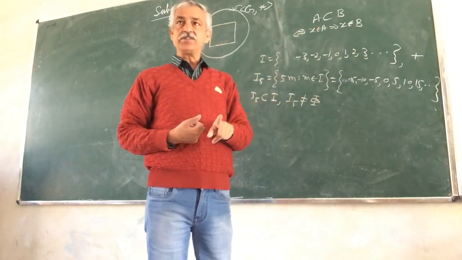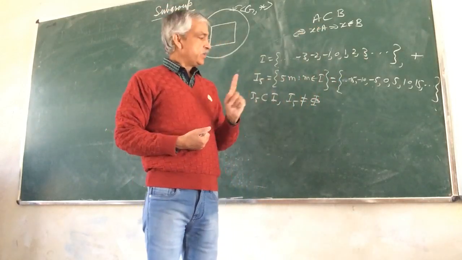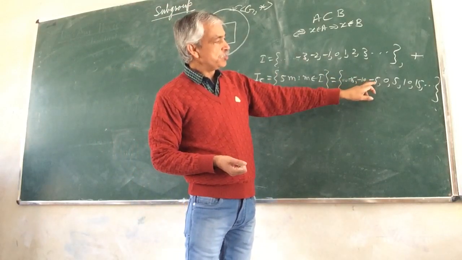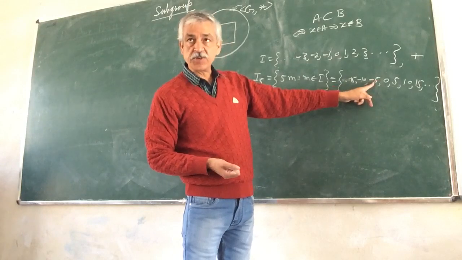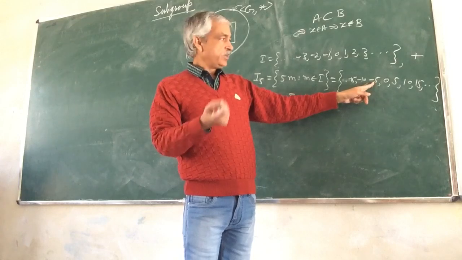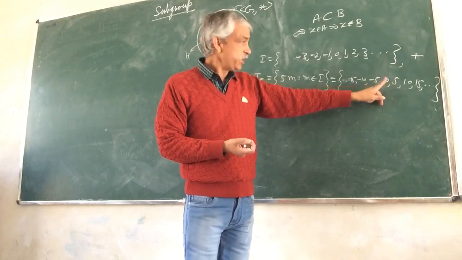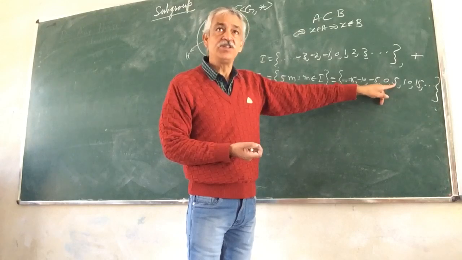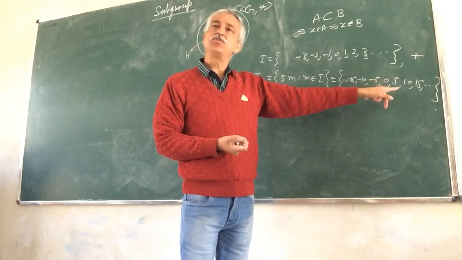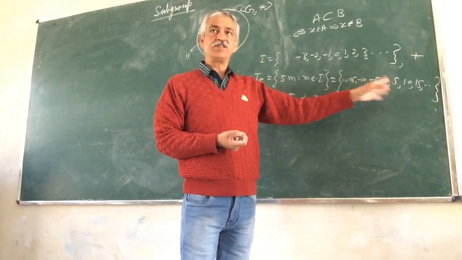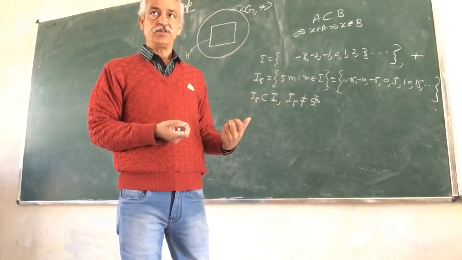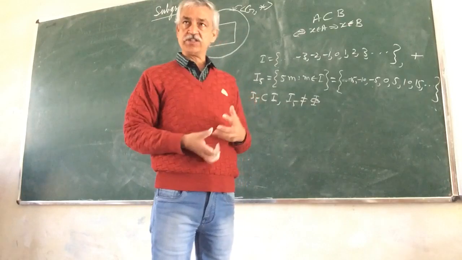The fourth postulate is the existence of inverse. Existence of inverse means corresponding to any element, suppose we take minus 5, there exists another element of this set, in this case it is 5, so that minus 5 plus 5 is equal to 0, or 5 plus minus 5 is equal to 0. So inverse always exists. The inverse of minus 5 is 5 and the inverse of 5 is minus 5. So all the four postulates of a group are satisfied.